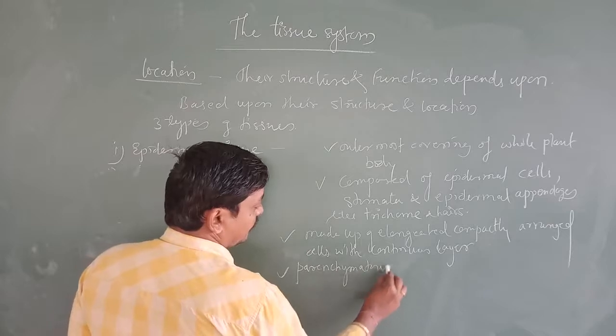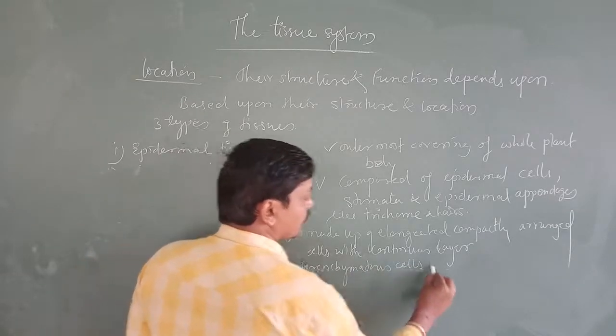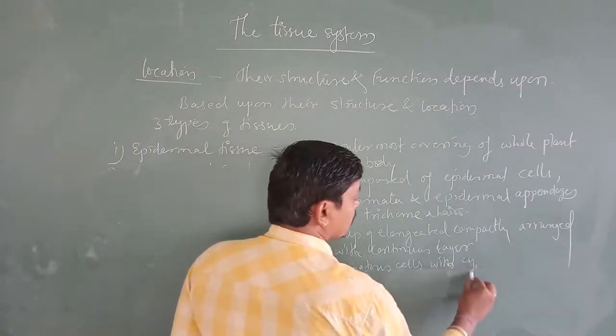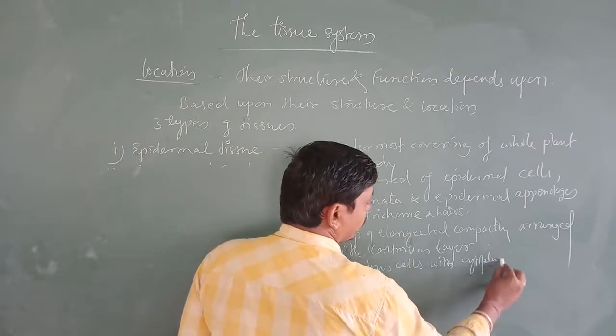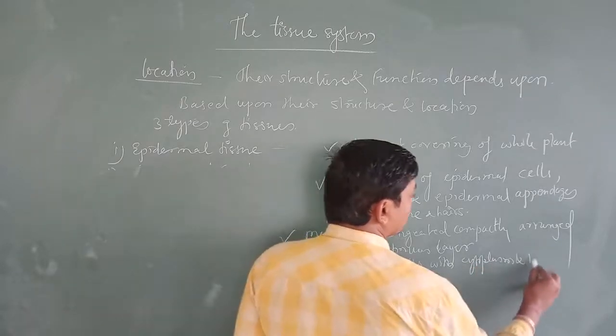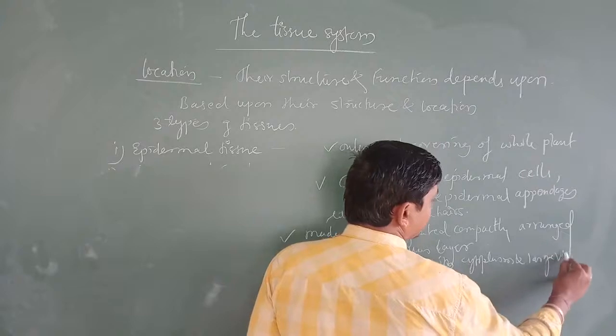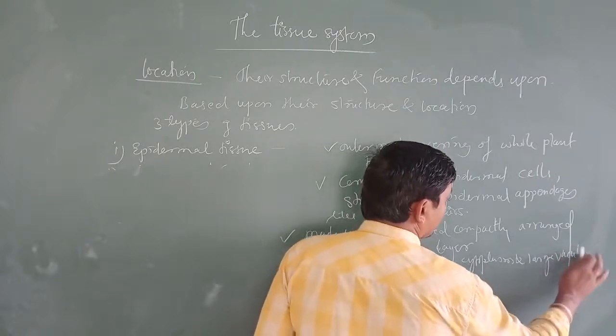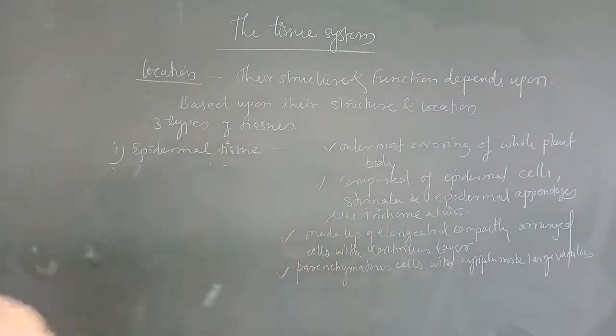Cytoplasm and large vacuoles are what we find in the epidermal tissue.